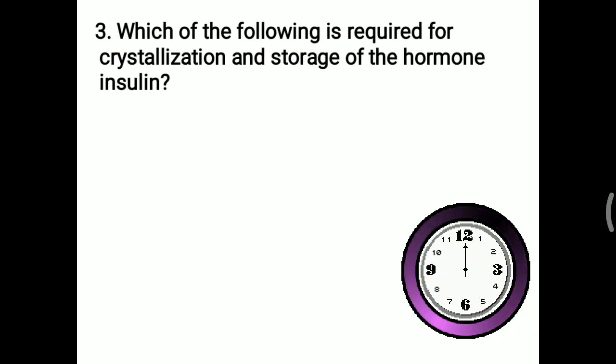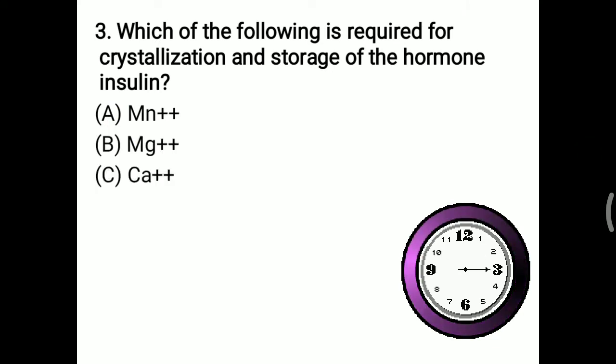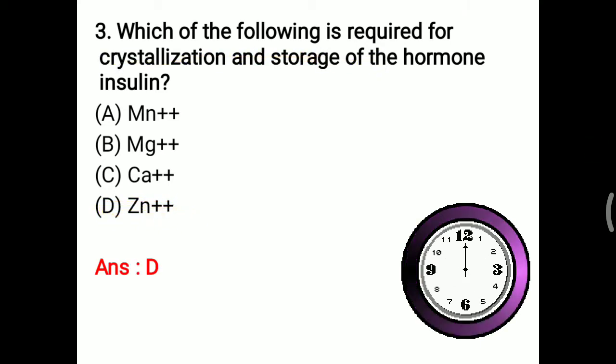One more question: which of the following is required for the crystallization and storage of the hormone insulin? Insulin is very important, and it is also given in diabetes mellitus. So which particular molecule is needed? Manganese, magnesium, calcium or zinc. You have to remember that zinc is needed for crystallization and storage of the hormone insulin. So the right answer is D, zinc.